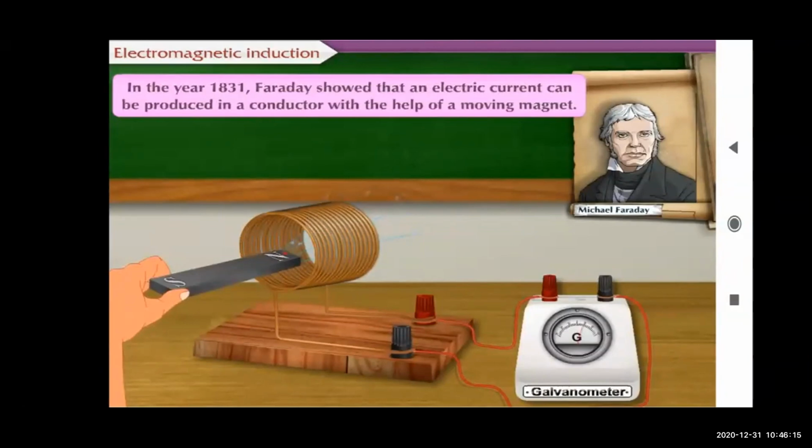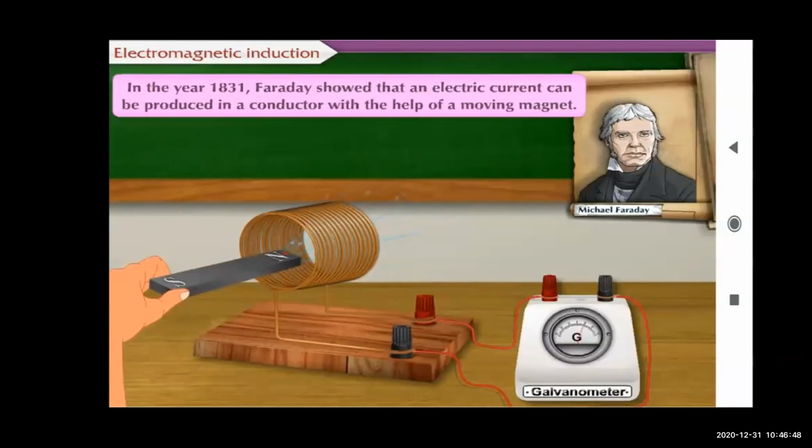So the next point we are going to see about that only. Michael Faraday, in the year 1831, showed that an electric current can be produced in a conductor with the help of a moving magnet. You can see in the figure also, the galvanometer is connected and the magnet is moved, so with the help of a moving magnet the electric current can be produced. So this is about electromagnetic induction. A simple information is given. Now we will move on to the next point.